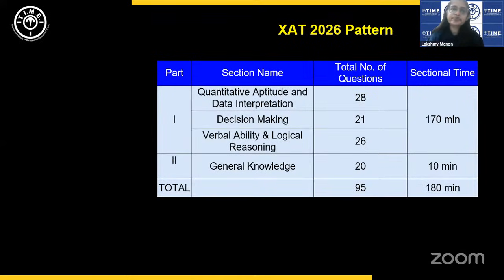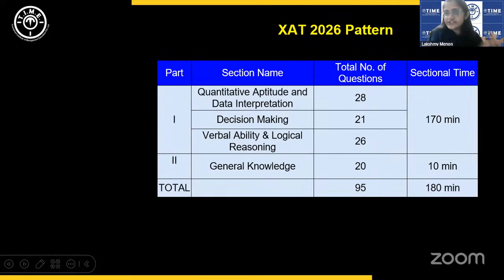As you all know, we had 1 mark for the right answer and minus 0.25 for every wrong answer. And the unique feature of XAT is that it has this clause where after the first 8 questions that you leave, you get a small penalty for every unattempted question. The penalty is minus 0.1 basically. 0.1 is deducted for every unattempted question. That is a unique feature of XAT. So the same thing continued this year also.